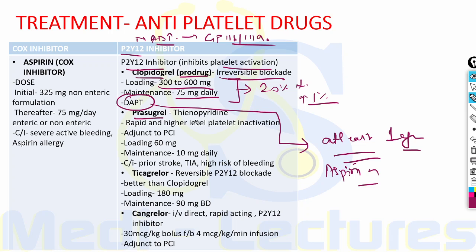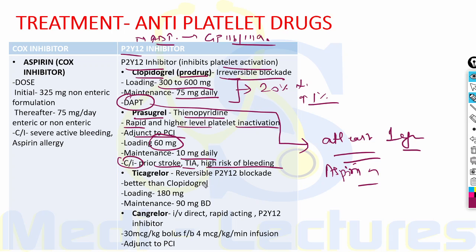The prasugrel is a thienopyridine derivative. It has a rapid and higher level platelet inactivation. It is mostly used as an adjunct to PCI, that is percutaneous coronary interventions. Loading dose is 60 milligram. Then the maintenance is 10 milligram daily. The contraindications are prior stroke, TIA, or high risk of bleeding.